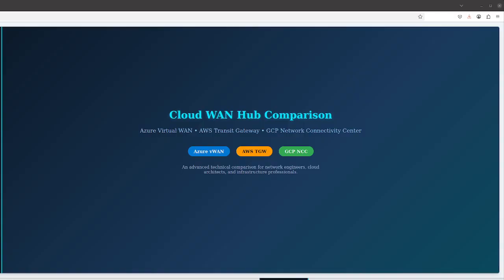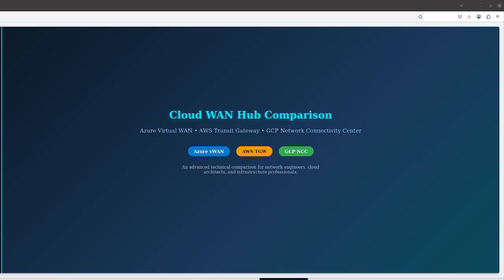Today we are diving deep into one of the most strategically important networking services across the three major cloud platforms, the Managed Wide Area Network Hub. Every large enterprise eventually needs to connect dozens or hundreds of branch offices, data centers, VPCs, and VNets into a unified, globally routed fabric. Each cloud provider has built a managed service for exactly this purpose, and understanding how they compare is critical for architects working in multi-cloud or hybrid environments.